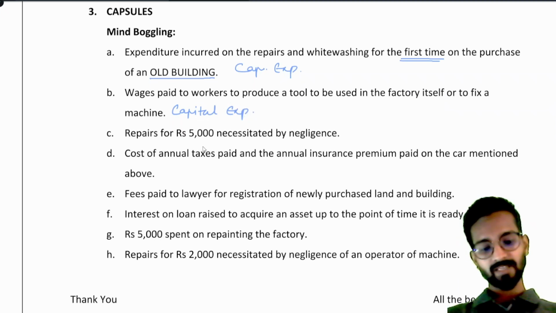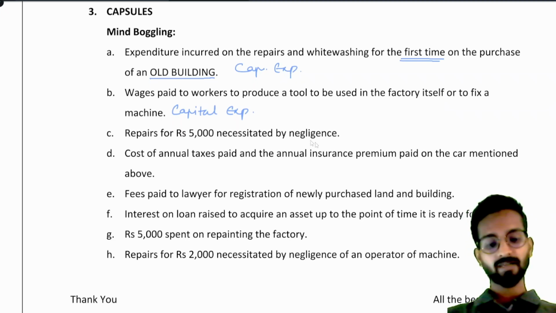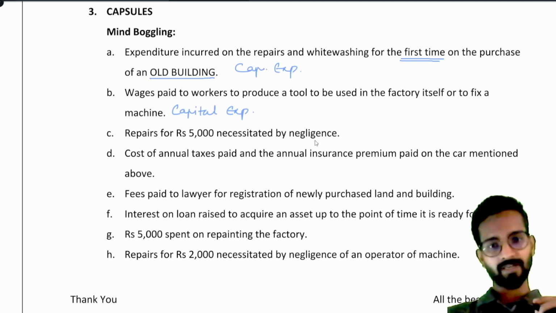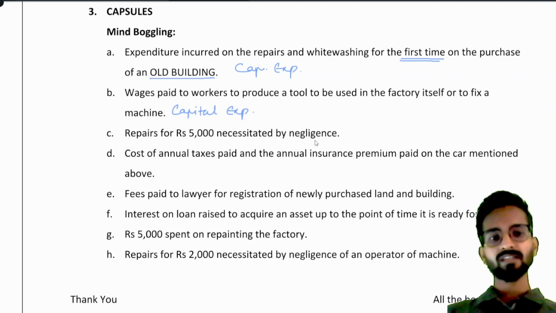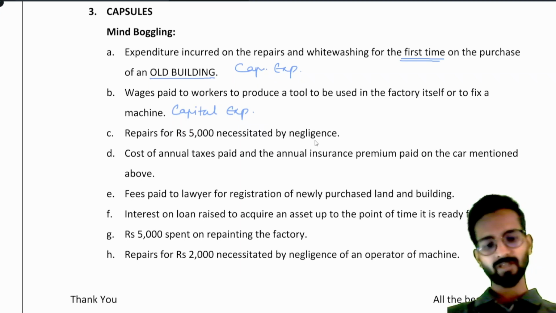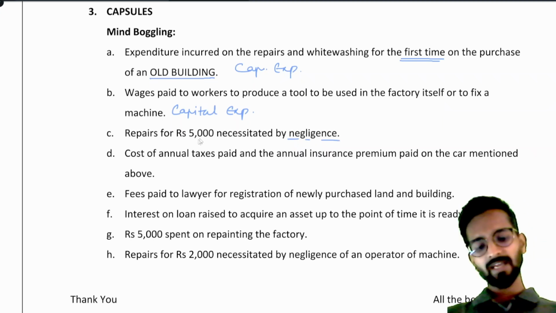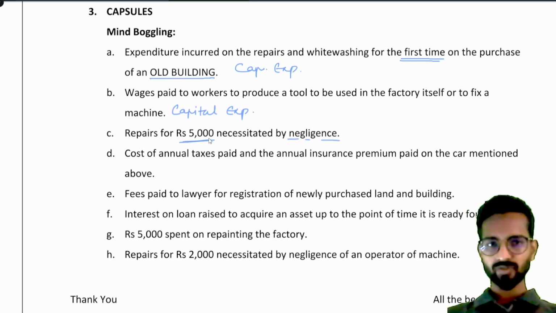Now repairs for ₹5,000 which is necessitated by negligence, meaning some problem happened by mistake in the factory, okay. Some worker might have started the machinery and there is some problem, or he would have left the machinery on when they are not working, something like that, and a repair cost came for 5,000 rupees.